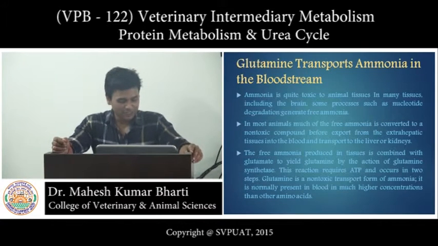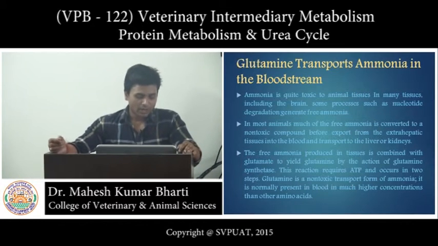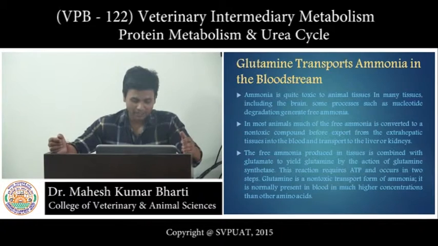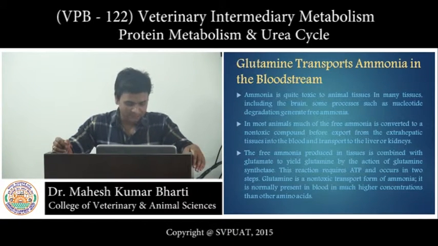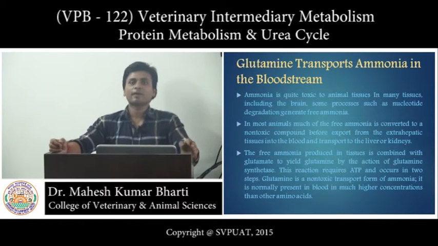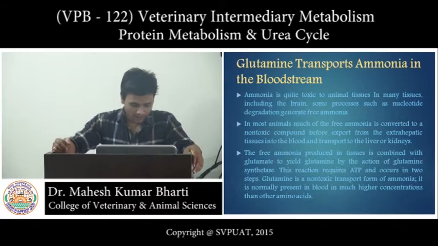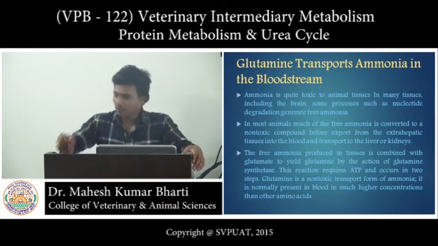Now, glutamine transports ammonia in the bloodstream. Ammonia, as we know, is quite toxic to animal tissues, including the brain. Some processes, such as nucleotide degradation, generate free ammonia. There are many processes through which ammonia is produced in extrahepatic tissues. In most animals, much of the free ammonia is converted to a non-toxic compound.